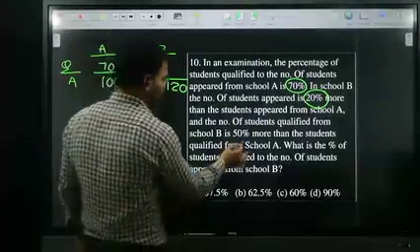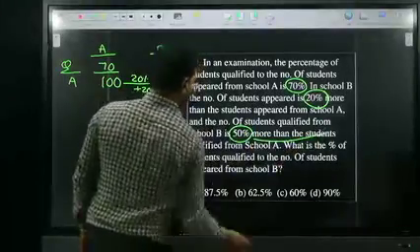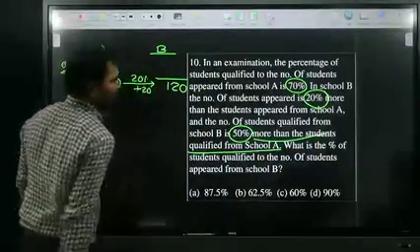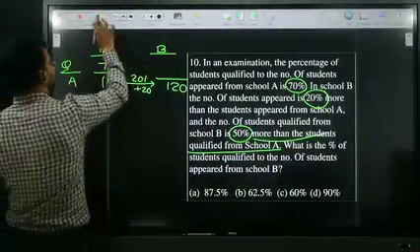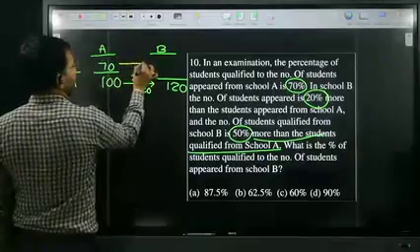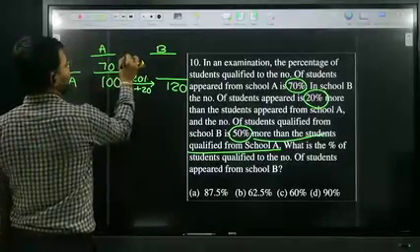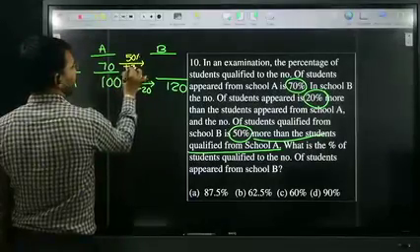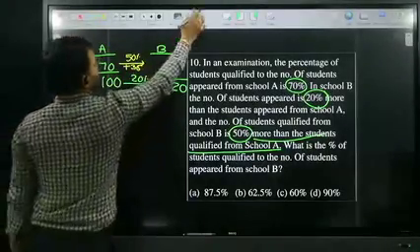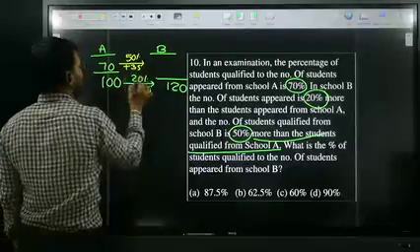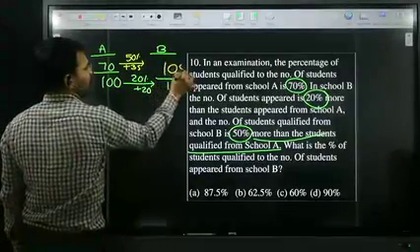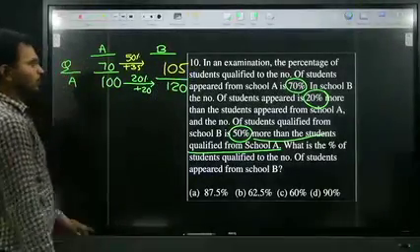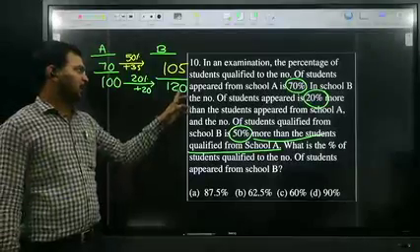Coming to qualified, 50% more than students qualified from school A. So 50% more is nothing but 50% of 70. How much is 50% of 70? 35. So in school B, qualified candidates are 105. Appeared candidates are 120.